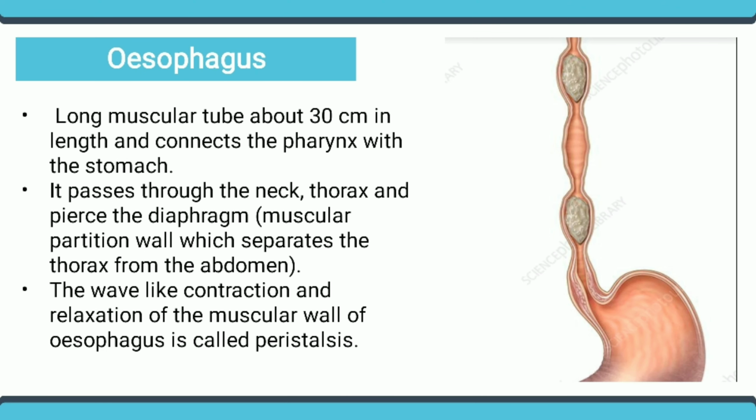Esophagus. A long muscular tube about 30 cm in length that connects the pharynx with the stomach. The esophagus passes through the neck and thorax, and pierces the diaphragm. The wave-like contraction and relaxation of the muscular wall of the esophagus is called peristalsis. The food moves in the esophagus in a peristaltic movement. The gastroesophageal sphincter muscles control the opening of the esophagus into the stomach. By opening of the gastroesophageal sphincter, the food enters the stomach.